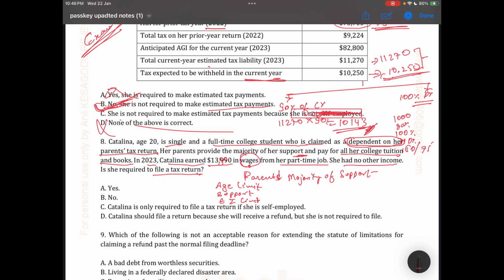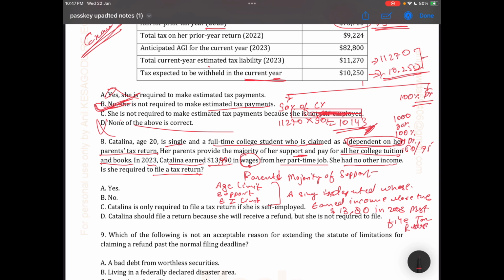As per the rule, if a single dependent's earned income is more than $13,850 in 2023, she must file a tax return.